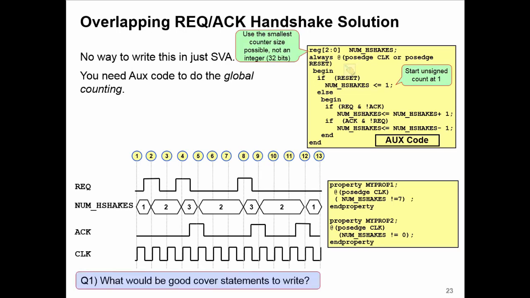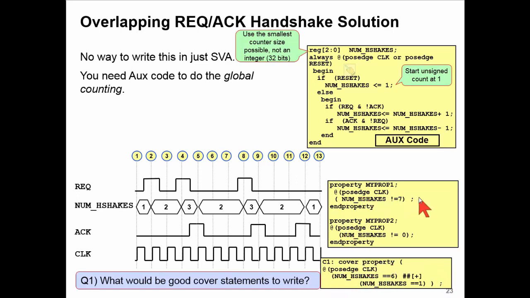Now remember, checks without coverage are useless, so we have to write some cover statements as well, for no better reason than to give us confidence. What should be possible, remember that's the question we're asking with a cover statement, is can we go from a stage where we've had the maximum number of outstanding requests to 0 outstanding requests? Remember, num1 represents no outstanding requests. We should be able to see that. Not only do we learn that's possible, we learn the quickest way in which that can happen, because that's what it will show us. There's a lot of information in this cover statement, and it also gives us confidence that our design is capable of doing all these things. We can write as many cover statements as we like, all of which should be able to be demonstrated by the tool as a trace.